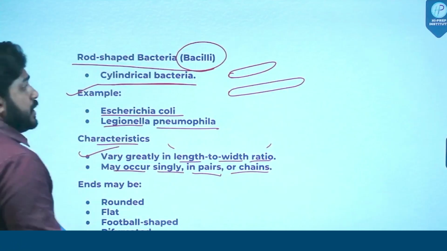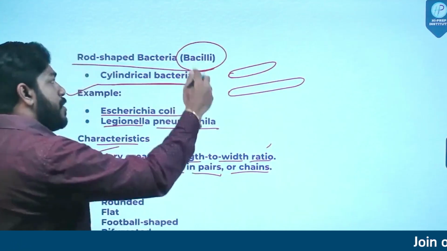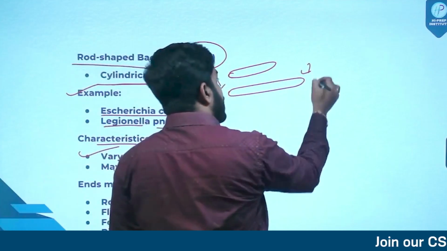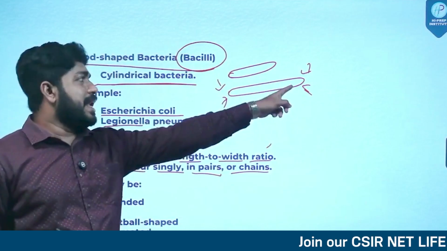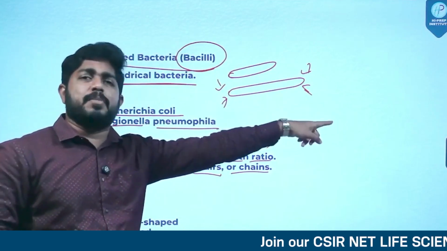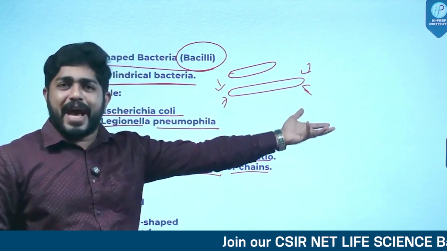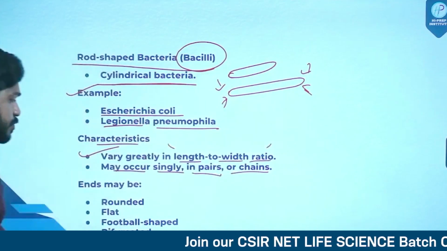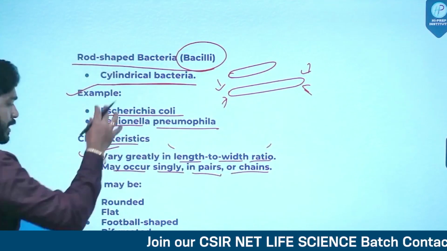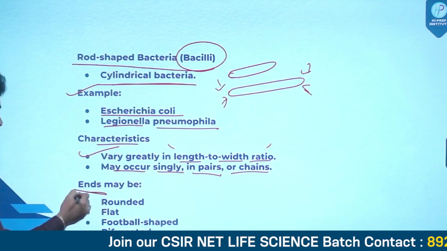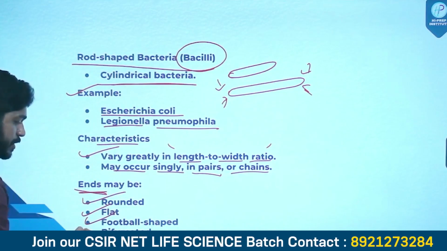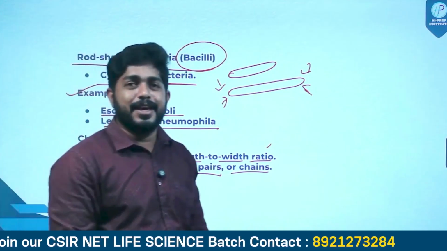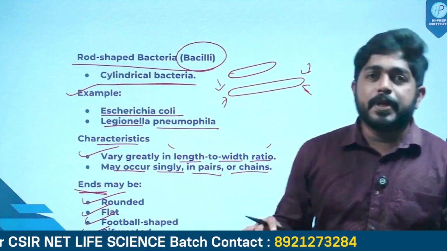They are rod-shaped, but what about their ends? Will they always be rounded, or can they become pointed, or branched? Yes, it is possible. The ends of bacilli can be rounded, flat, football shaped, or bifurcated. They can exist in different shapes.